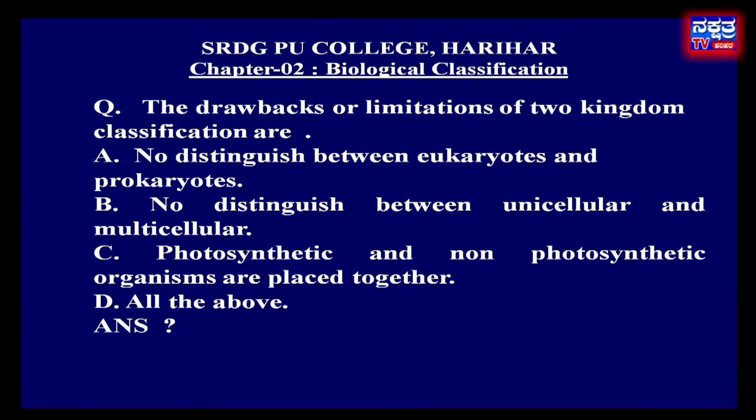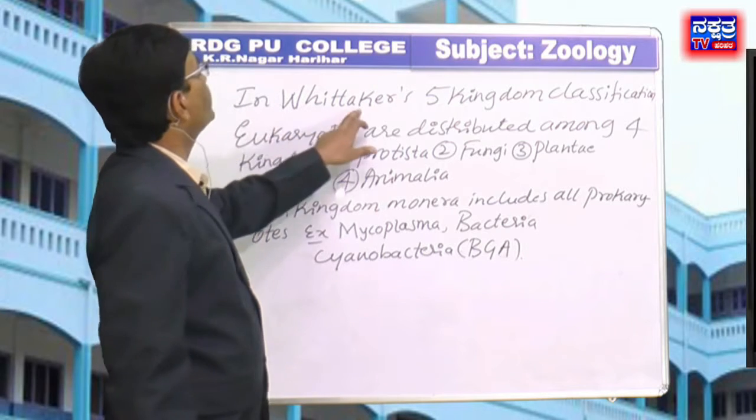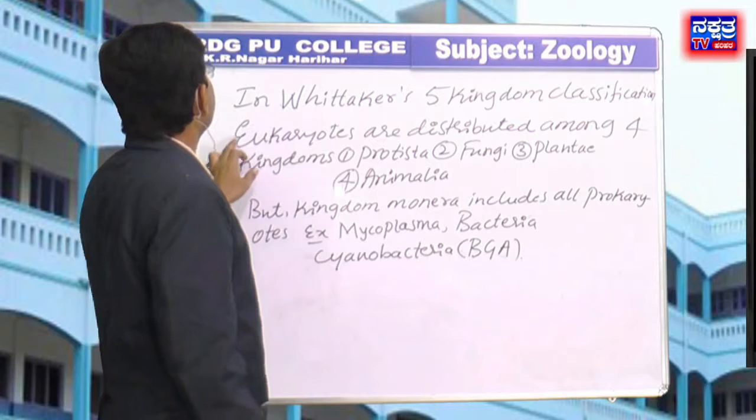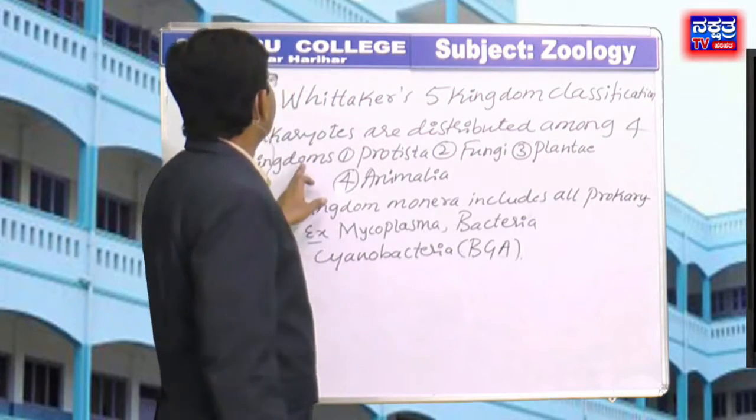Move to the next. In Whittaker's 5 kingdom system of classification, eukaryotes are distributed among, options are A. 2 kingdoms, B. 3 kingdoms, C. 4 kingdoms, D. All the 5 kingdoms. In Whittaker's 5 kingdom classification, eukaryotes are distributed among 4 kingdoms.